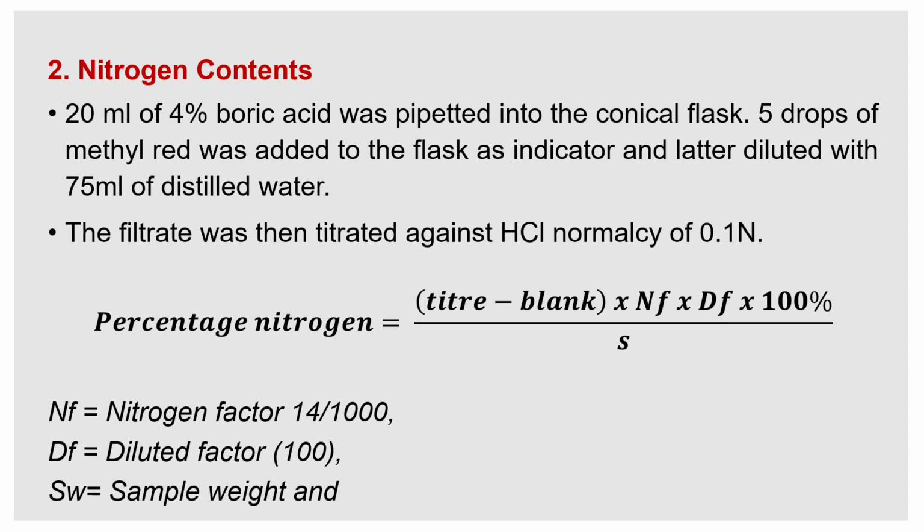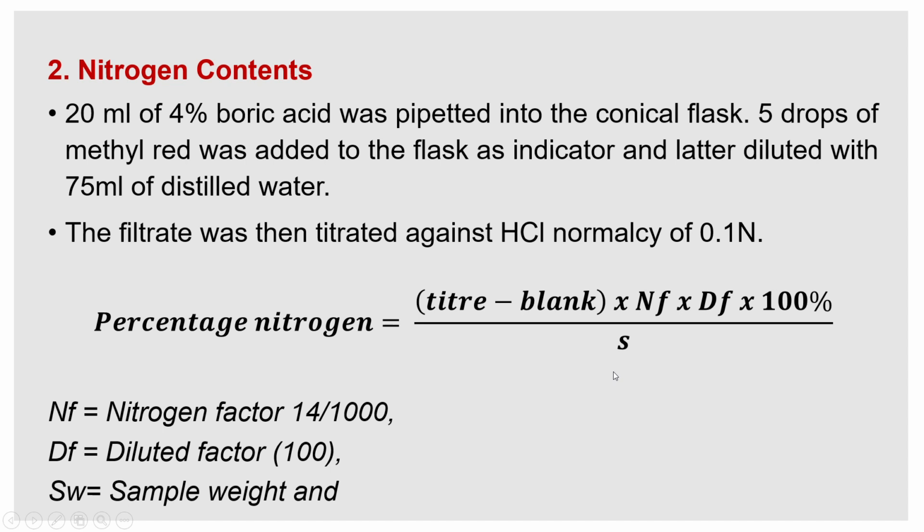The percentage of nitrogen can be calculated using the equation: titer minus blank, into NF, the nitrogen factor, and DF, the dilution factor, into 100%, divided by S. The nitrogen factor is 14 by 1000, DF is 100, and S is the sample weight.